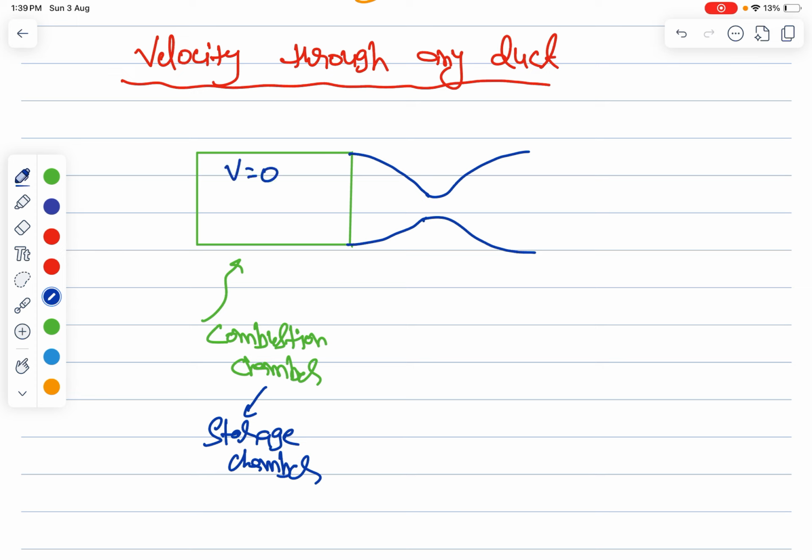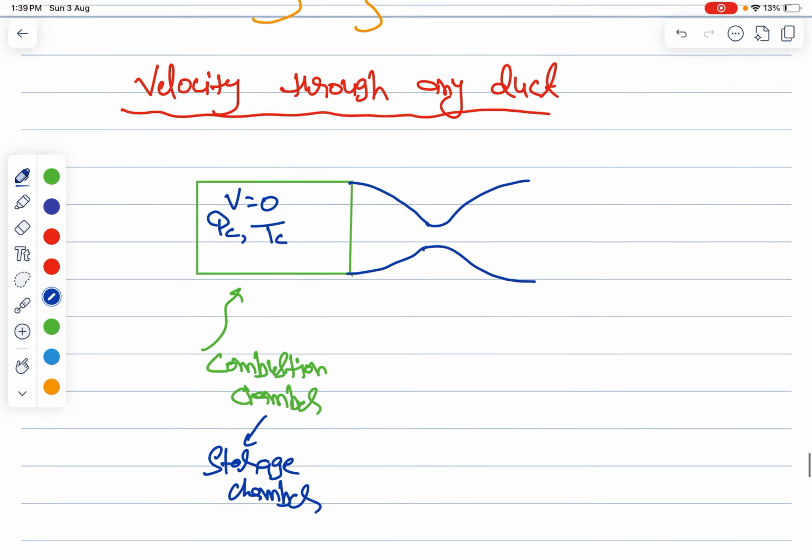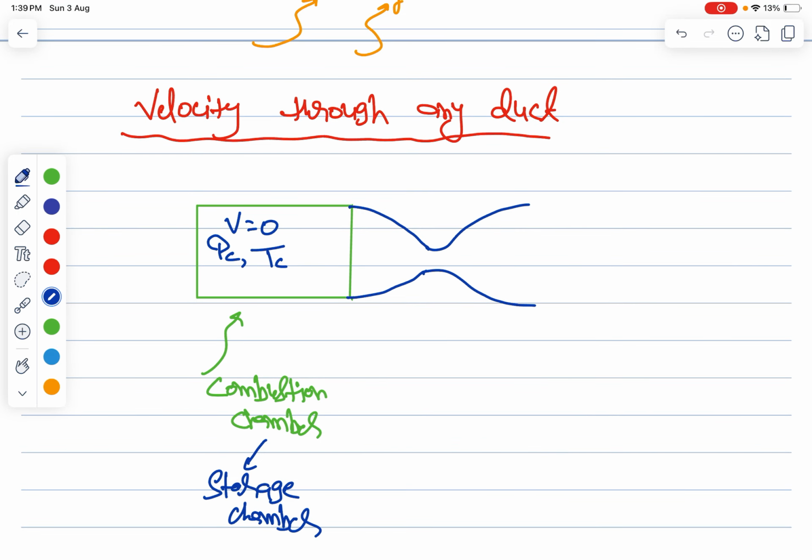So if the velocity is 0, then all the properties are called the stagnation properties. This stagnation properties I am denoting here with a C subscript: PC, that means the combustion chamber pressure, and TC, that means the combustion chamber temperature. Although PC and TC are the stagnation properties basically, still we are using this C term because we are using rockets, unlike the naught properties in gas dynamics.